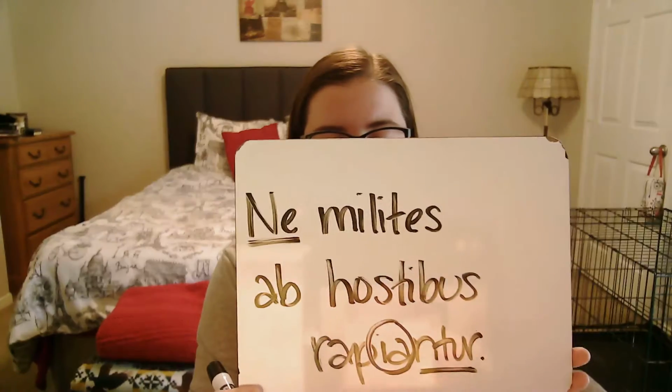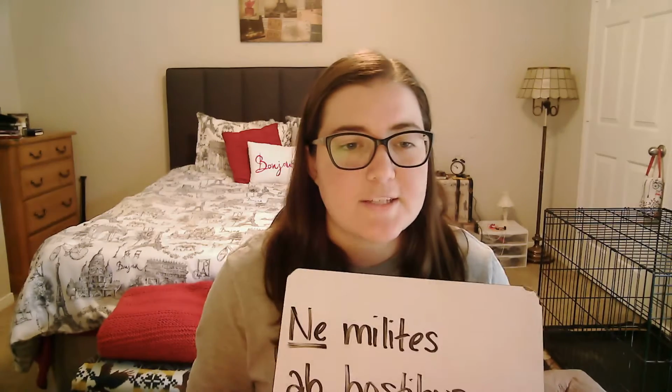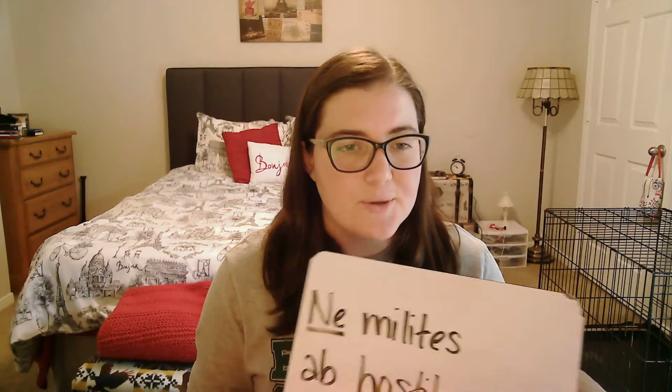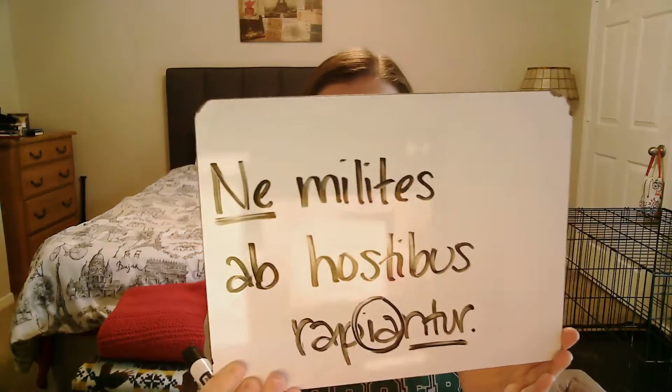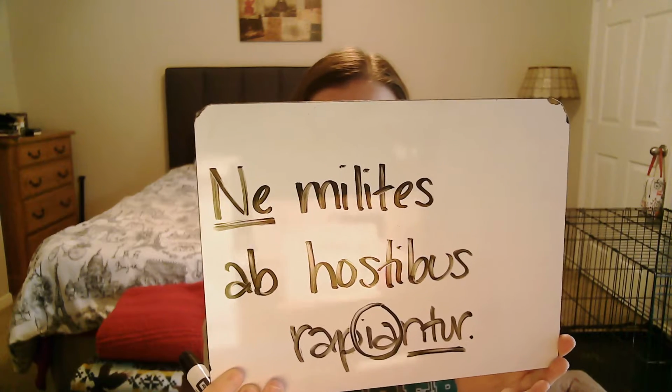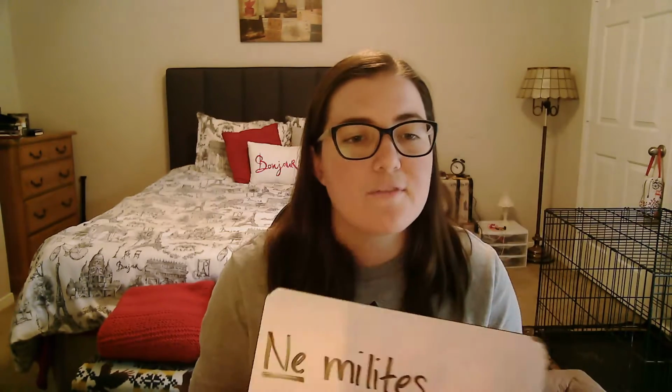Now let's parse our verb, rapiantur. So we have the IA, which tells us that it's subjunctive. Now we look at our ending, the intor. That intor should tell us with the nt that it is third person plural and that it is passive. So our full parsing there, third person plural, present passive subjunctive of rapio rapere.